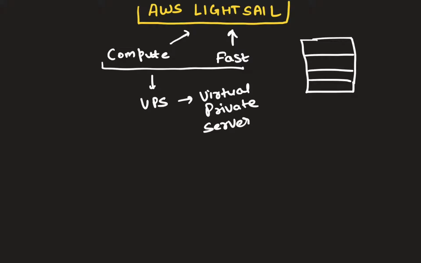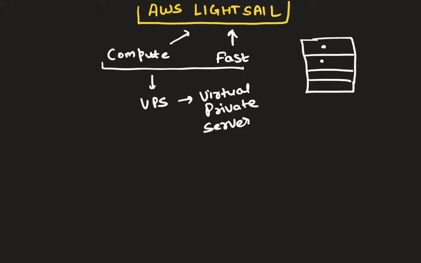So you will get your own dedicated resources in terms of memory, storage, and networking. All of those would be dedicated to you. This instance will have its own dedicated resources, and so will the other instances. So AWS Lightsail on cloud provides that on the fly, you can create your virtual private server, and then you can deploy your applications.